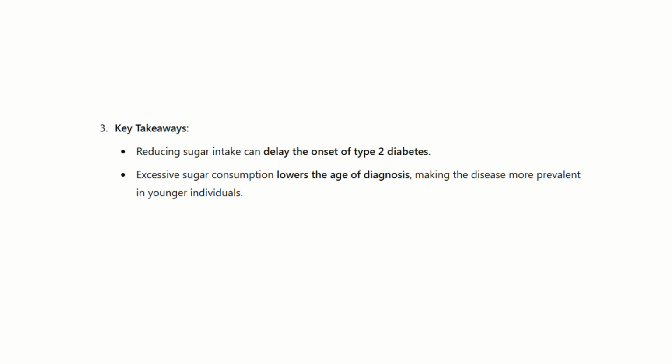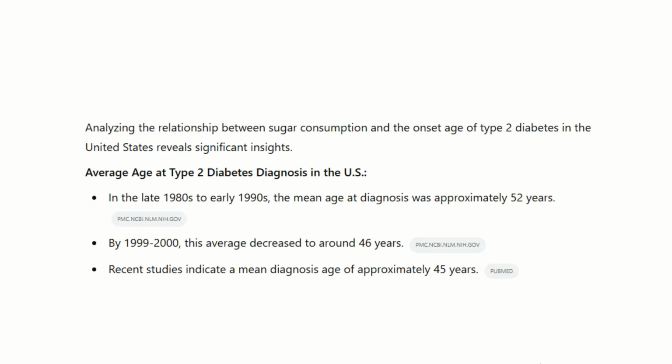Key takeaways: reducing sugar intake can delay the onset of type 2 diabetes. Excessive sugar consumption lowers the age of diagnosis, making the disease more prevalent in younger individuals. Analyzing the relationship between sugar consumption and the onset age of type 2 diabetes in the United States reveals significant insights. Average age of type 2 diabetes diagnosis in the United States.